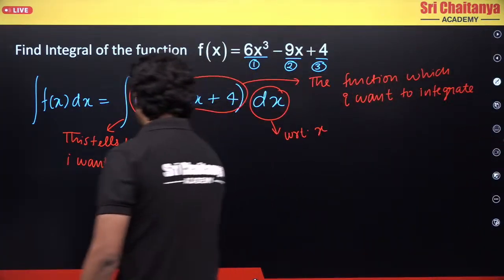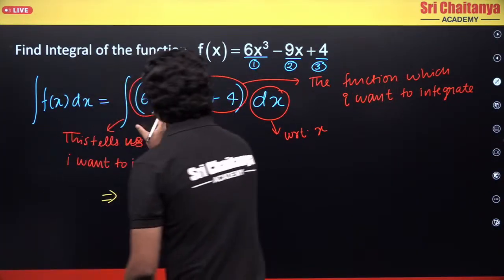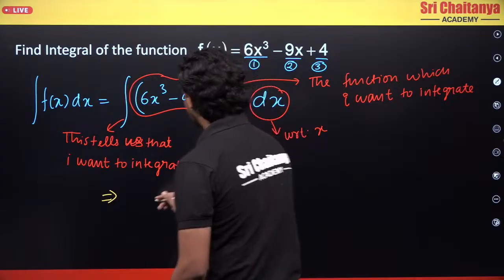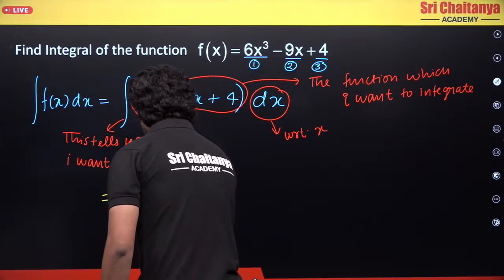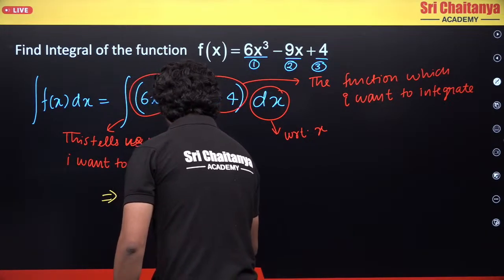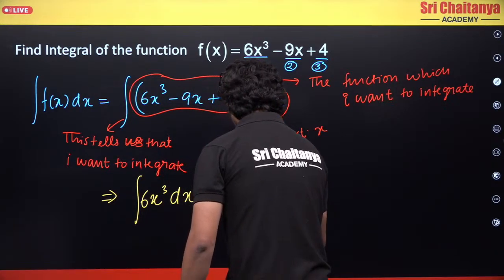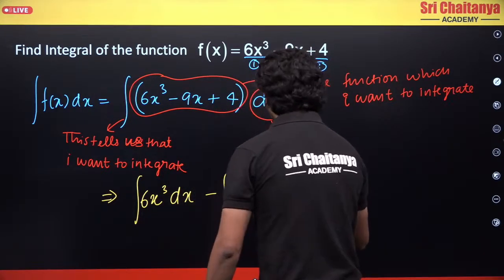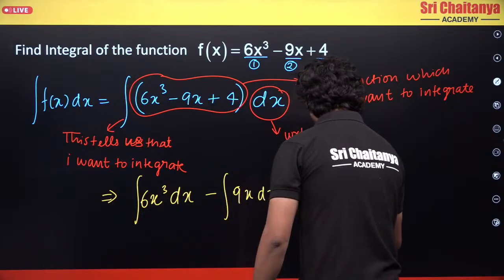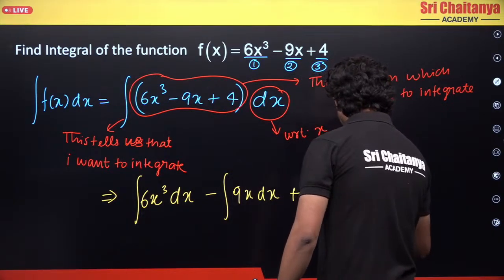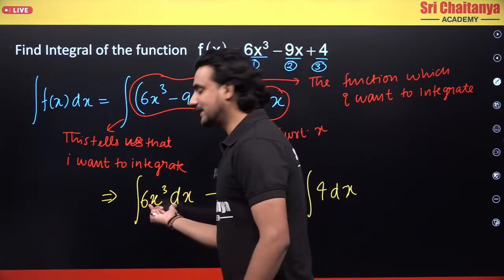Okay, so what do I have here? So what did I tell you? That I will apply integration on each and every part. So what do I have? Integration 6x cube dx, right, minus integration 9x dx plus integration 4 into dx. Correct?